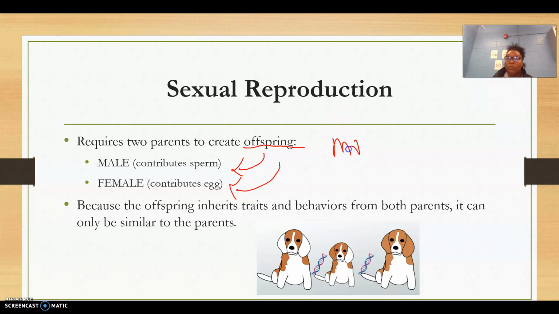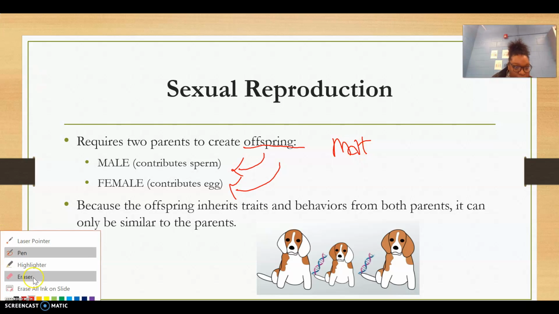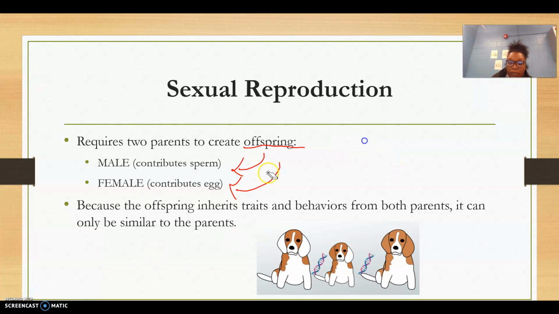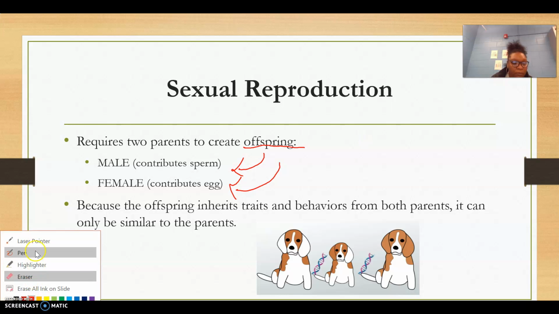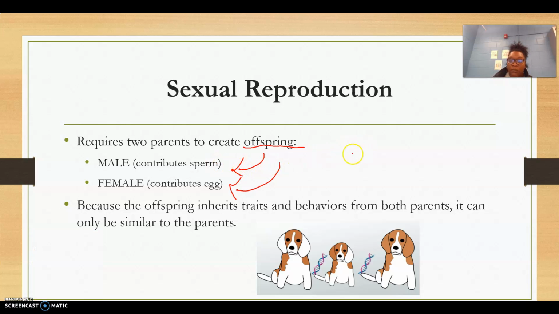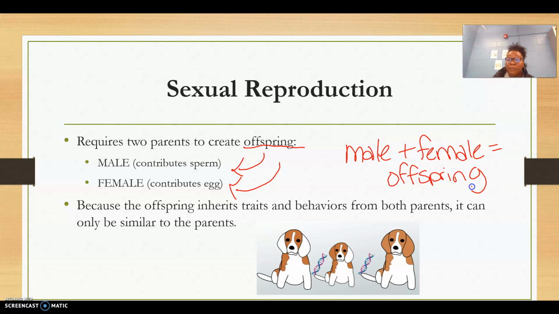So male plus female equals offspring. And it's important for you to realize that plants and animals are able to sexually reproduce.